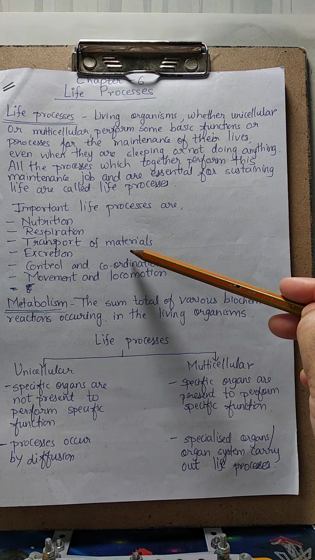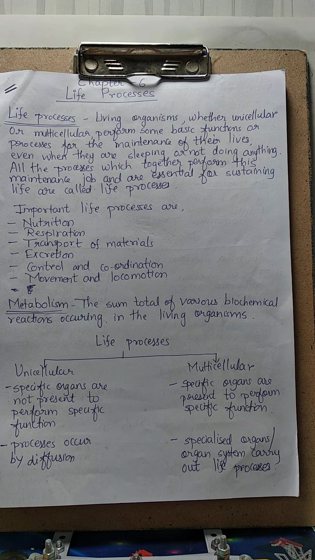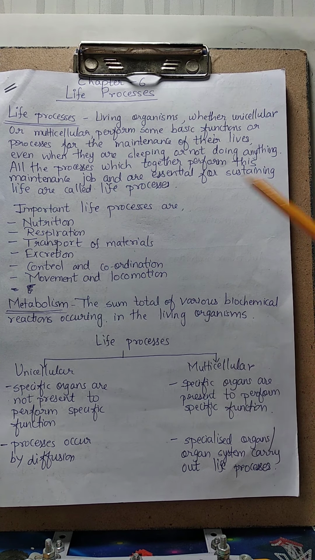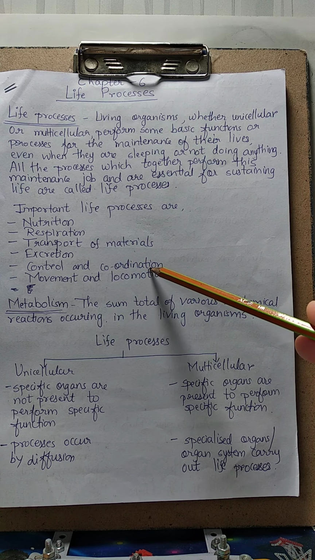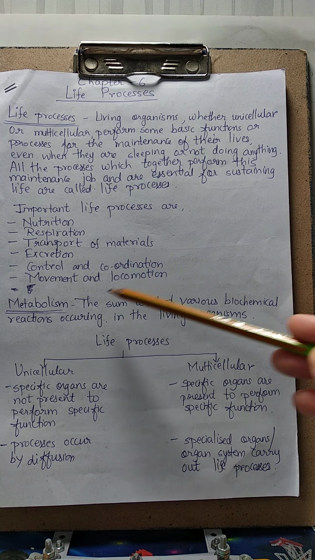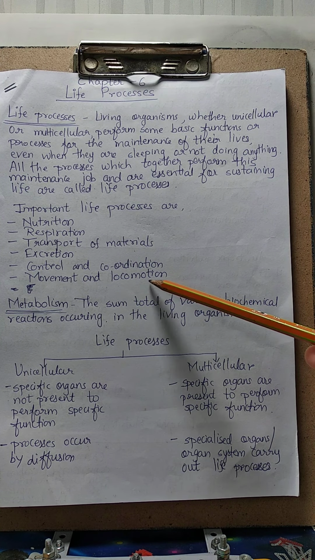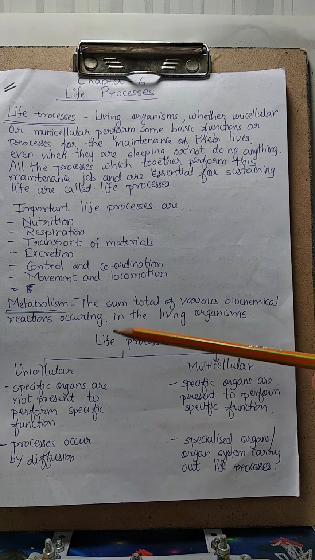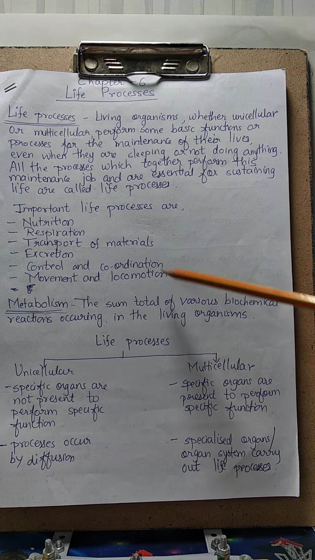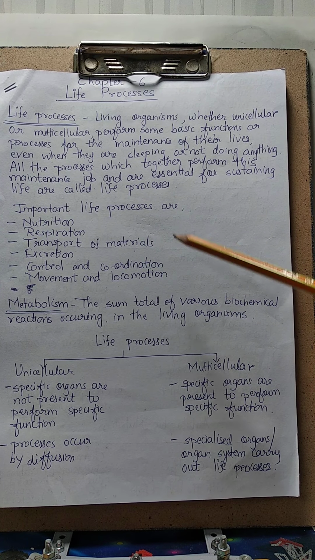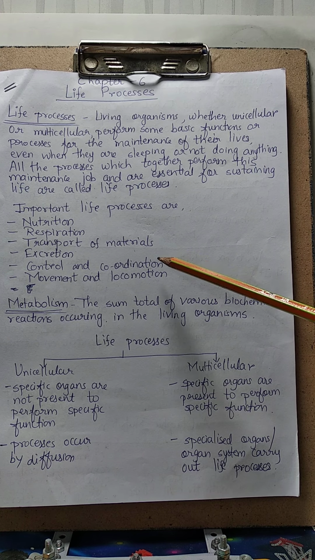That is the transport system in human beings. We have already studied the transportation of materials in class 7. You must have studied this, right? Then excretion, that is throwing out wastes from the body. Control and coordination, this is nothing but the nervous system. Then movement and locomotion, here the skeletal system is involved, right? And locomotion, that is moving from one place to another, right? So all these are the different important life processes which are taking place in the body of living organisms for the sustenance of life. Right?